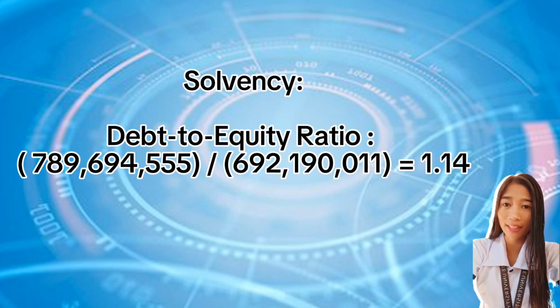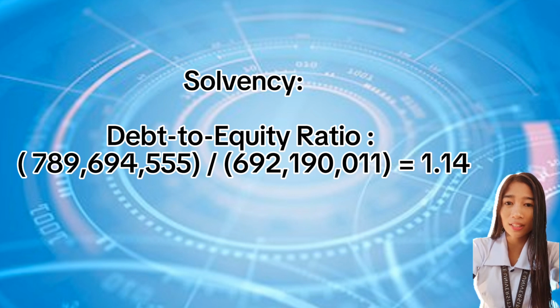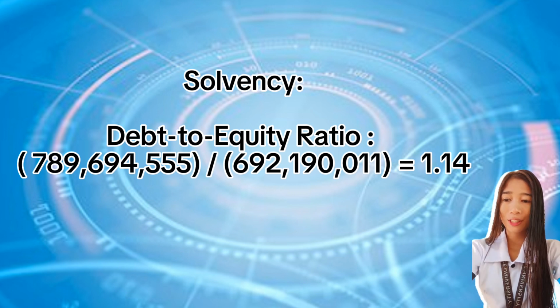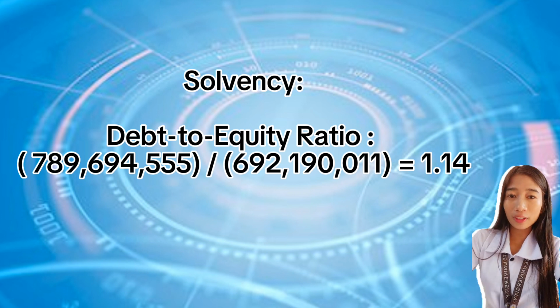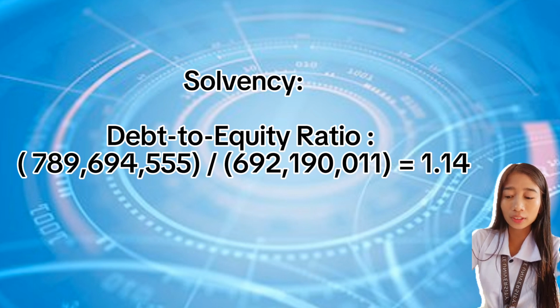So hello everyone, in the debt to equity ratio, 789,694,555 divided by 692,190,011 equals 1.14. As we can see in the balance sheet, total liabilities and stockholders' equity in the current year just got divided. They got divided because in this ratio, we should show how much debt a company has compared to its assets.